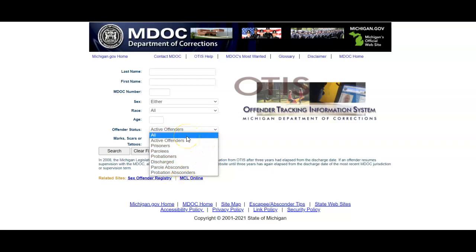So if you're not sure of the status of the person that you're looking for, you're not sure where they fall among those different categories, you might just want to change that to all, because the default when you go in is active offenders. We'll just select all to get a broad net.